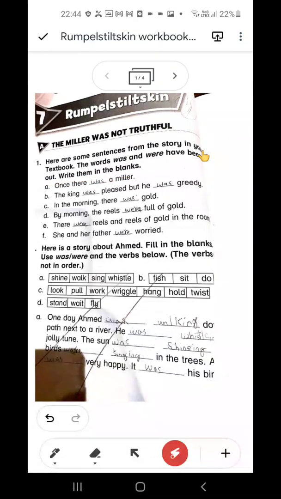So what they want you to do here is use either was or were in the blanks. Understood? So the question is, when to use was and when to use were. Why do we use them? And in which tense are we using them? And what do we call them?